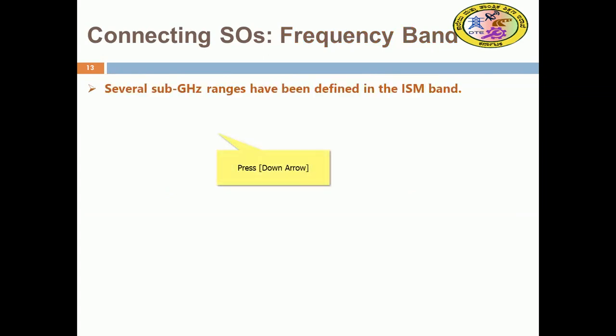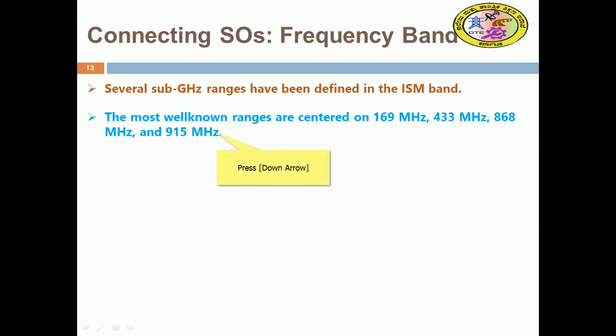Again, such ranges have been defined in the ISM band. The best known are 169, 433, 868 and 915 megahertz. These are the well-known sub gigahertz bands, besides the 2.4 gigahertz that we see. Those are the most popular.